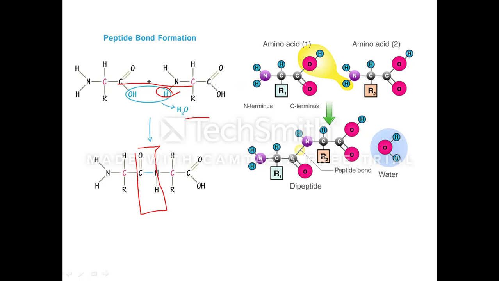So here is one amino acid and this is another amino acid. They have R1 and R2 as the side chains, and these two are joined together by elimination of a water molecule, resulting in the formation of the specialized amide linkage called the peptide bond. This peptide bond is a special type of amide linkage that stabilizes the structure of the peptides or the proteins.